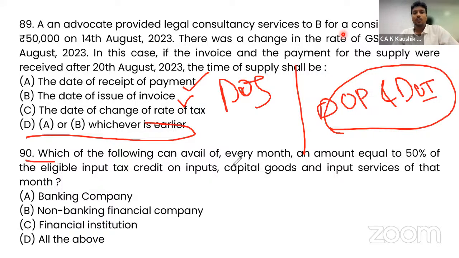Question number 90, which of the following can avail of every month an amount equal to 50% of the eligible input tax rebate? There is an option for banking companies, NBFCs, and financial institutions. So all of the above, they can either follow 50% or they can follow the proportionate method.